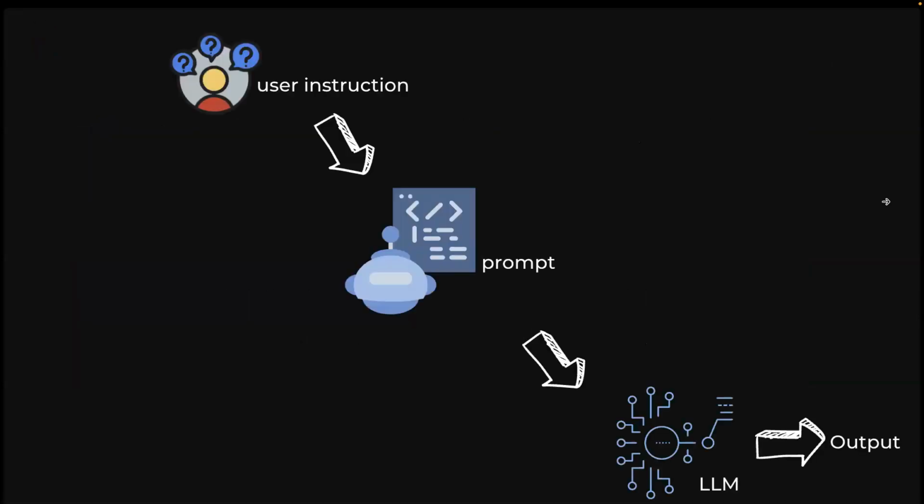So this is a basic graph of what we are familiar with when we use ChatGPT or Bard. It basically works this way. We, as a user, give our language model an instruction, and this instruction gets fed into a prompt. Then our language model gets the prompt and is able to generate text and produce some output based on the prompt. So that's basically how normal ChatGPT and other language models work.